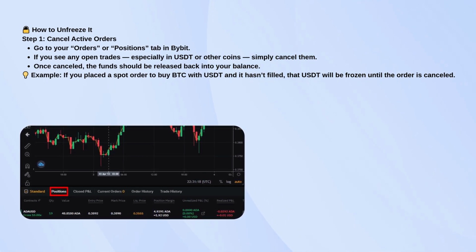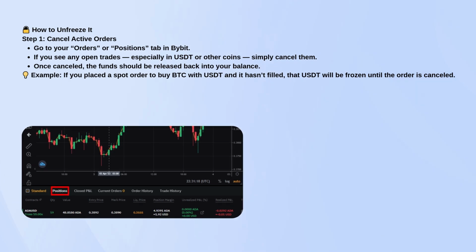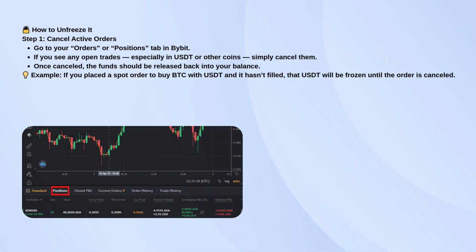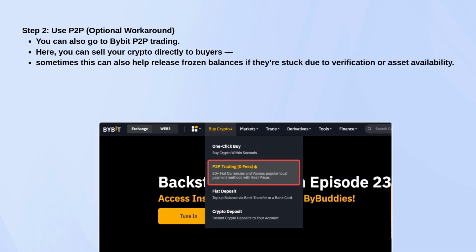If you see an order that hasn't been filled, say, you're buying BTC with USDT, just cancel that order. Once it's cancelled, your USDT will show up again in your available balance. If you're still stuck, you can try using BYBIT's P2P section. Sometimes balances seem frozen because of issues with asset availability or verification, and using P2P to sell crypto directly can help you work around that.